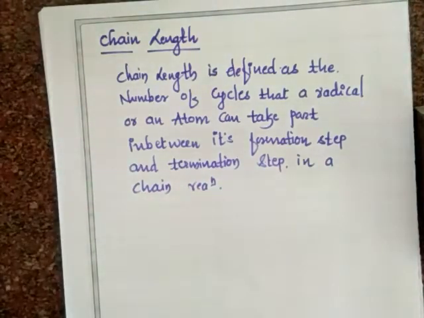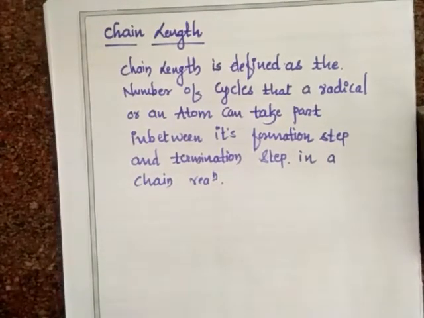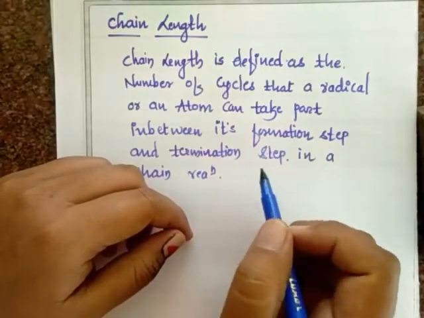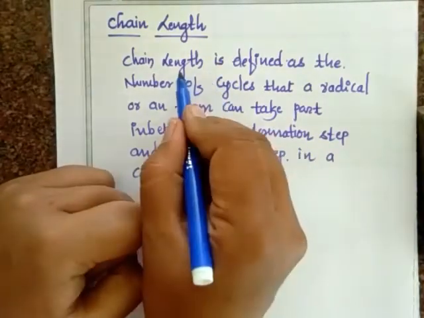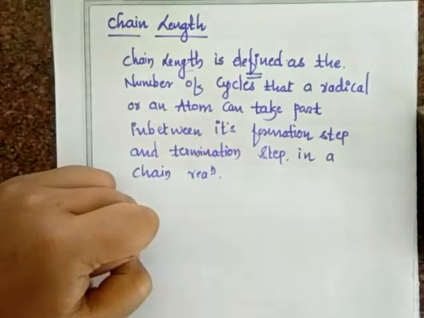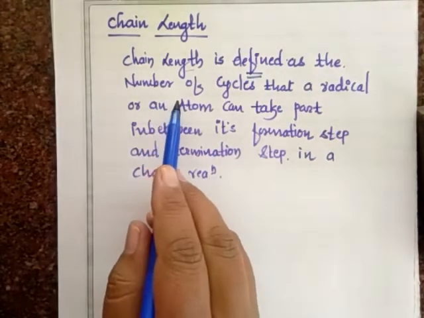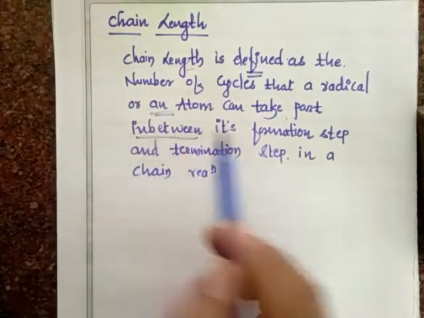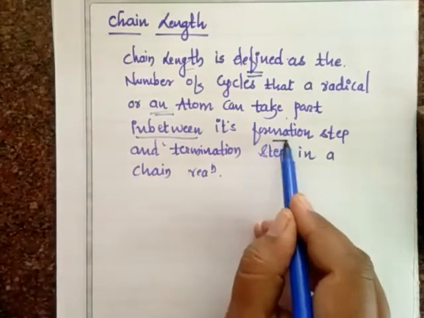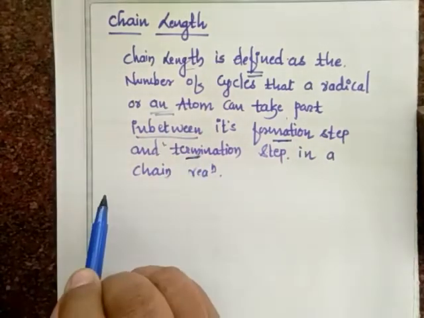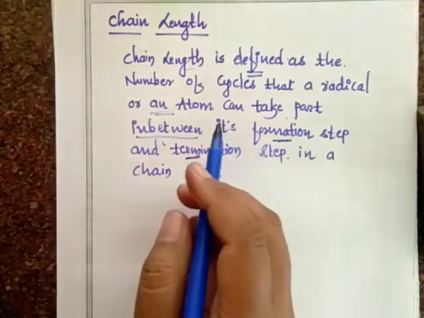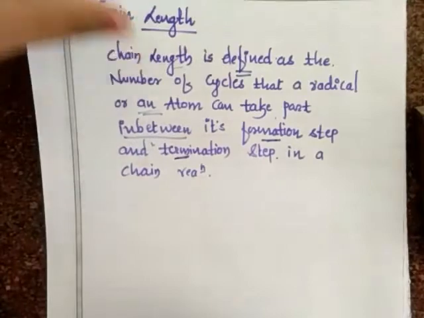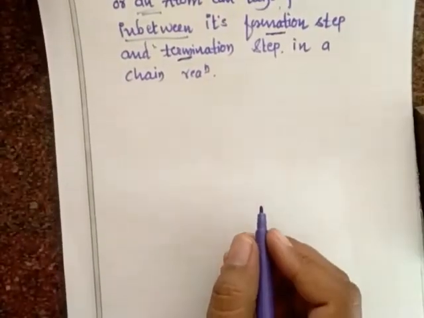So what is the chain length? Chain length is defined as the number of cycles that a radical or an atom can take part in between two steps: one is the formation step and another one is the termination step. So the experimental chain length of a reaction is given by, let's see how it can be derived.